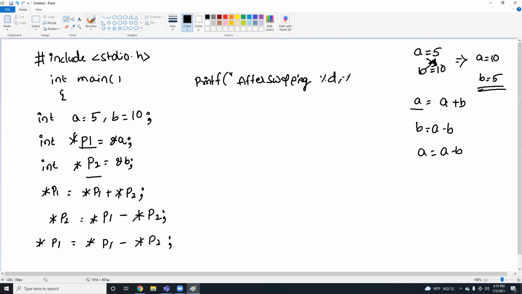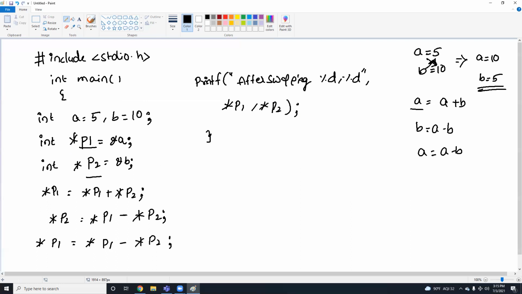I need to call two values, right? p1 comma p2. That's it. So you will get the swapping of two numbers. This is a program of pointers to swap two numbers without using a third variable.